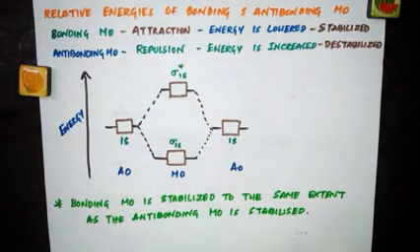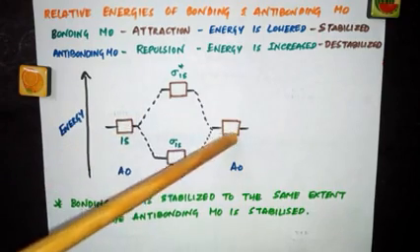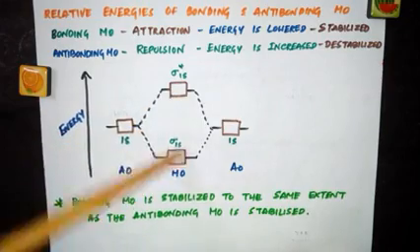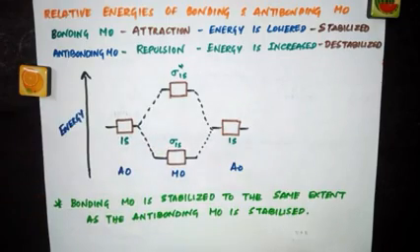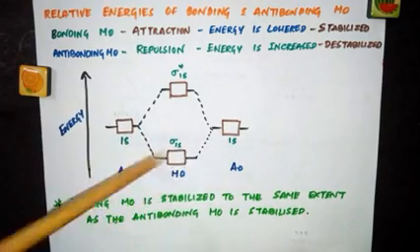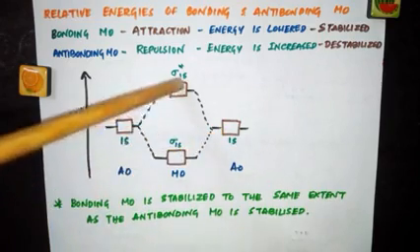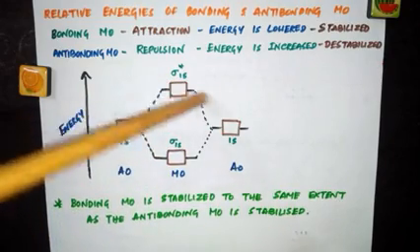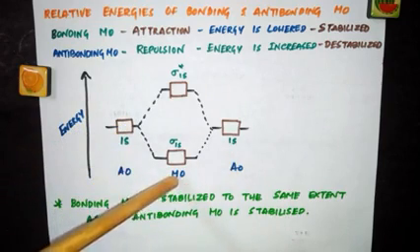Now this is the molecular orbital diagram of the hydrogen molecule. See, two hydrogen atoms will undergo combination to give you two molecular orbitals, so that you get a hydrogen molecule. This is 1s, 1s. These two are atomic orbitals. When they combine, you will get two molecular orbitals, one with lower energy, the other with higher energy. This is how you are supposed to represent both atomic orbitals and molecular orbitals.